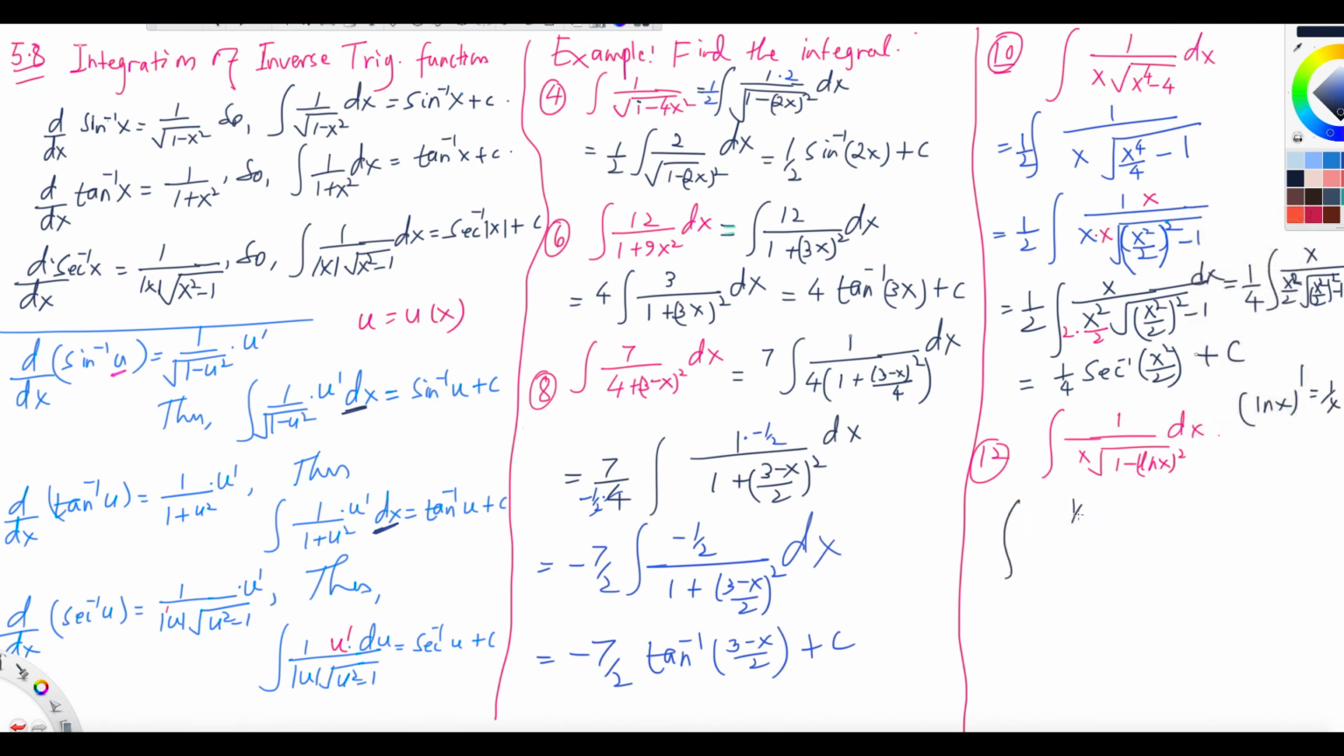You can write 1 over x, that x you can write there, and then divide by the root of 1 minus natural log of x, squared, right? So it is u prime over the root of 1 minus u squared dx. It is 1 minus u squared and then u prime on the top. So it will be sine inverse. Let me write it down here. So it is sine inverse of natural log of x plus c.